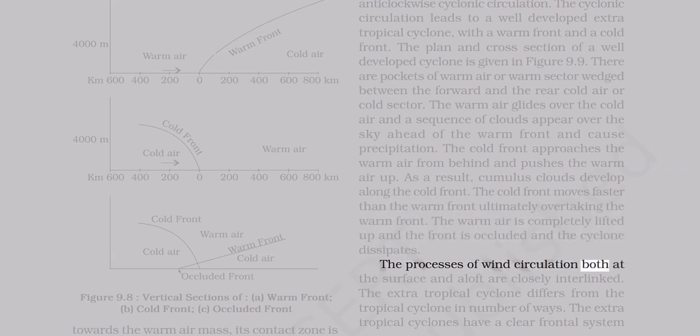The processes of wind circulation both at the surface and aloft are closely interlinked. The extratropical cyclone differs from the tropical cyclone in a number of ways. The extratropical cyclones have a clear frontal system,